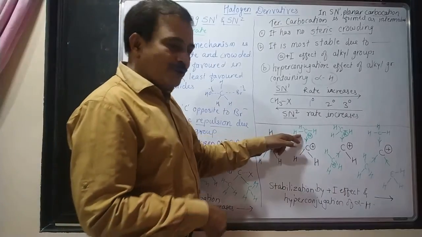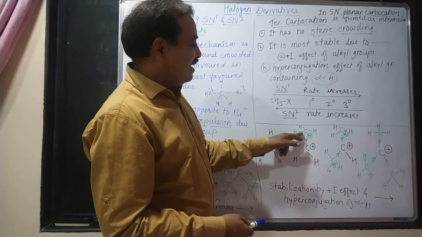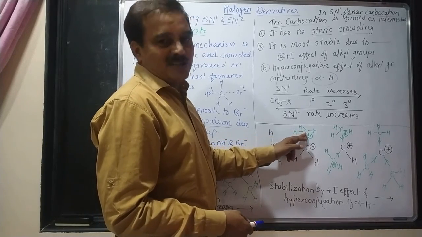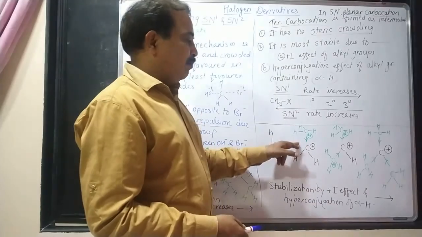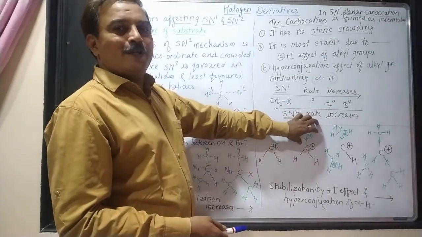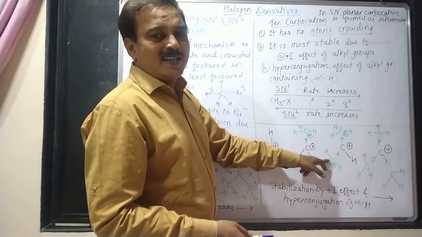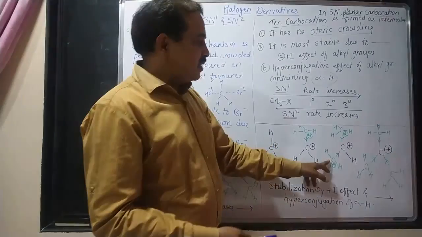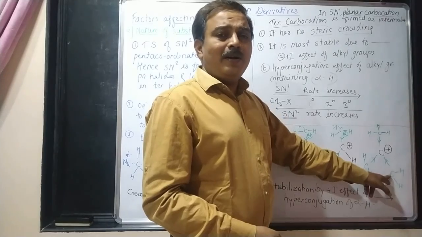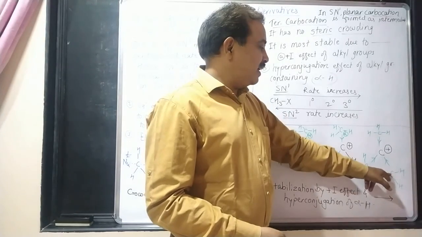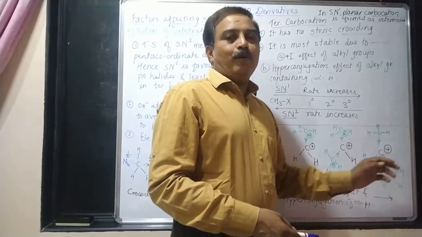So how many hyperconjugative structures will be formed here? 3 hyperconjugative structures will be formed because there are 3 carbon-hydrogen bonds. So we can shift one by one the sigma bonded electron into the empty p orbital of this carbon atom. So this will have 3 hyperconjugative structures. Now here there are 3 bonds, here is 3 and here are 3, 6 sigma bonds are there. So there will be 6 hyperconjugative structures. In case of these, here are 3 plus 3 plus 3, total 9 sigma bonded electrons are there, with alpha carbon atoms having 3 carbon-hydrogen sigma bonds each. So there will be 9 hyperconjugative structures.